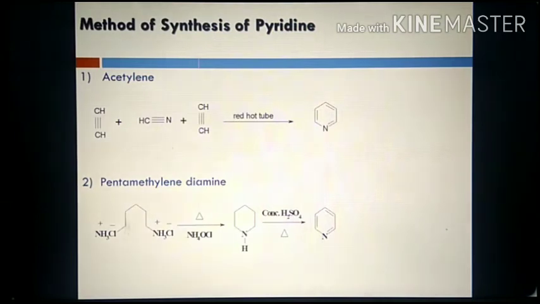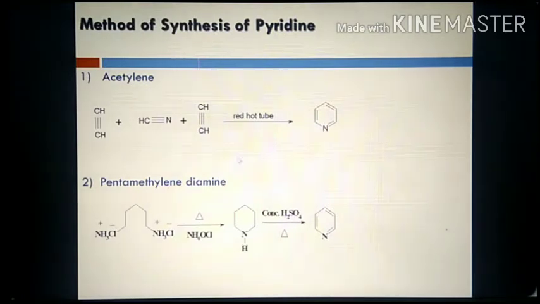You can see here, from pentamethylene diamine: 1, 2, 3, 4, 5. That's why it is called pentamethylene diamine. This is the hydrochloride salt of the amine. When pentamethylene diamine hydrochloride is heated, it gives pyridine as a product with the elimination of NH4Cl.